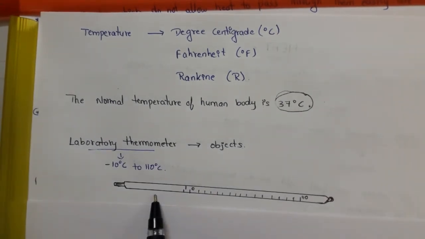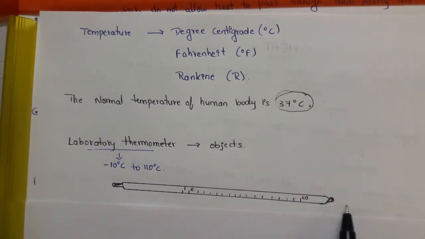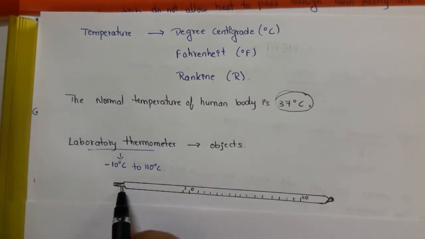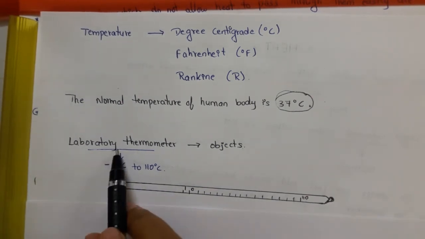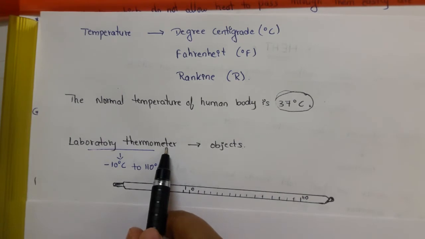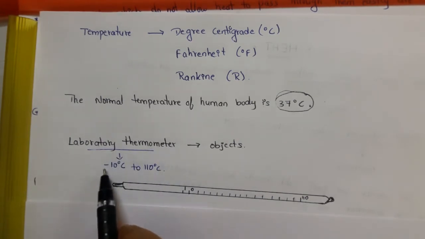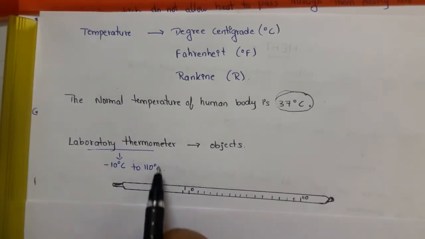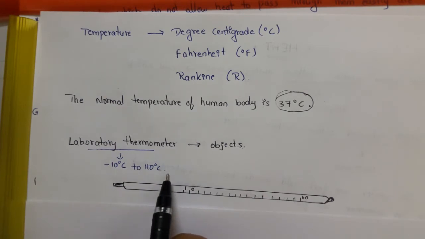The laboratory thermometer looks like this. It has a long tube made of glass, and here there will be mercury. A laboratory thermometer generally has a temperature range from minus 10 degrees Celsius to 110 degrees Celsius.